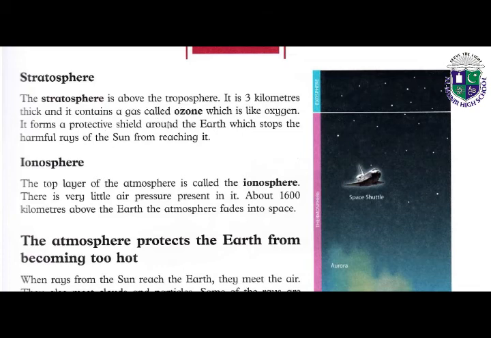Ionosphere, the top layer of the atmosphere, has very little air pressure because of the great height. About 1600 kilometers above the earth, the atmosphere fades into space.